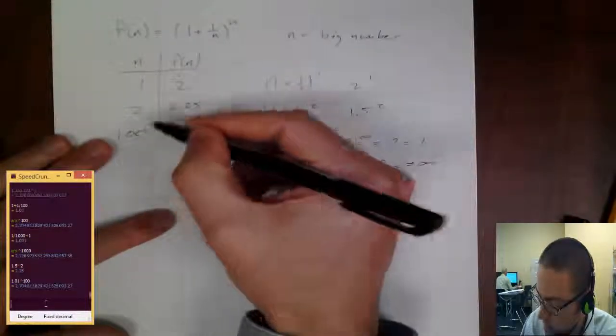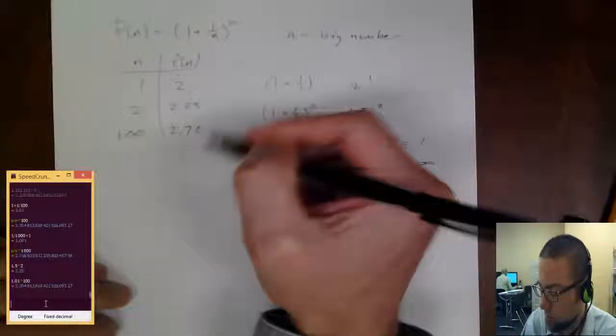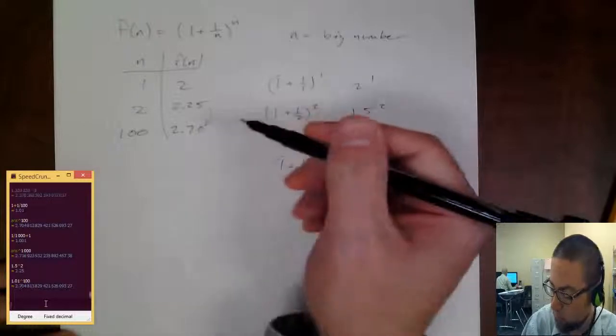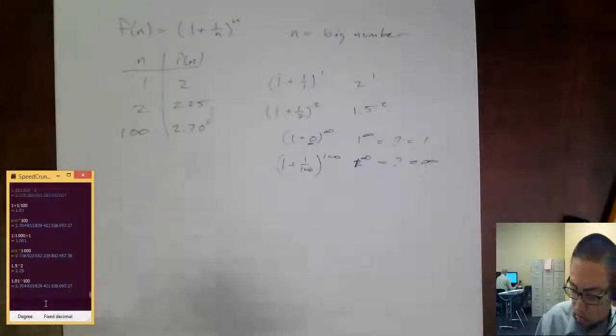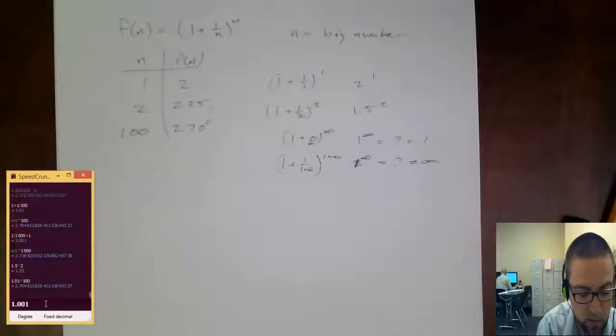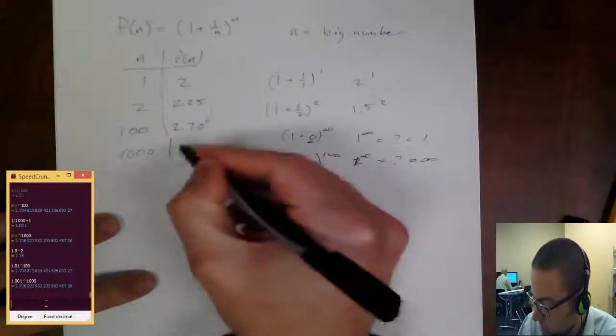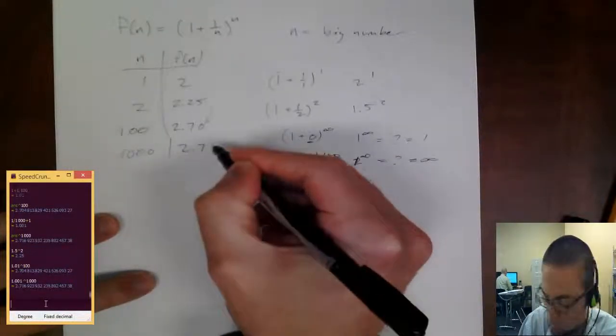So even though I went up 98 more, I only went up by about 0.5. Let's try a bigger number. How about 1,000? So 1.001 to the 1,000th. And see, I only went up to 2.71.